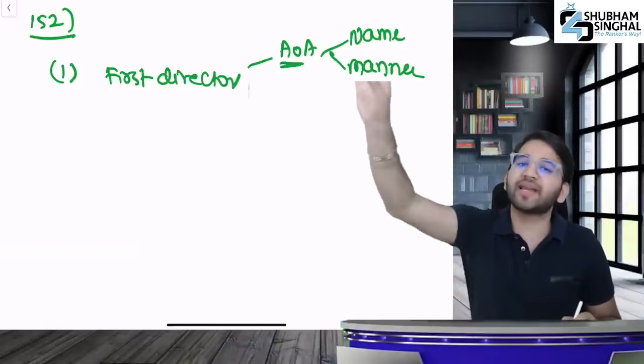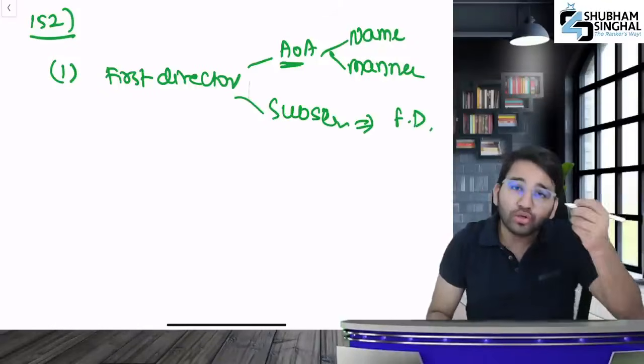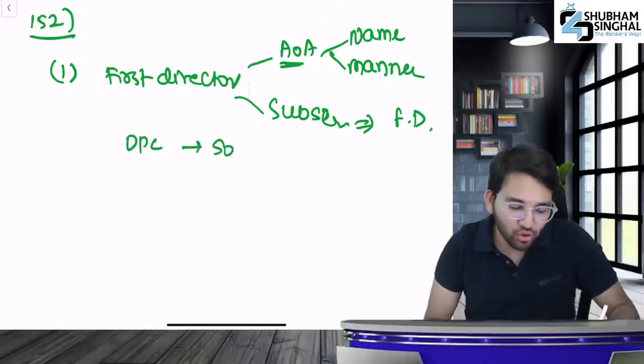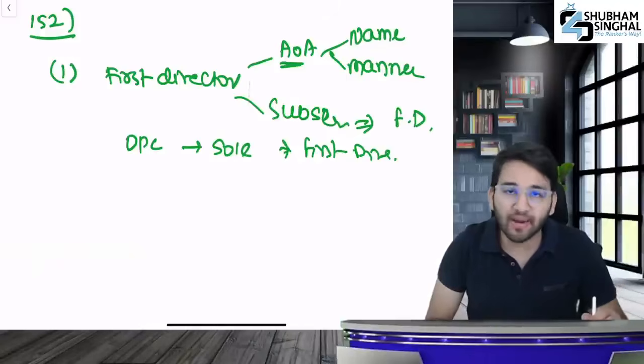If the name of the first director is not mentioned in the AOA, your subscribers to the memorandum will be considered the first directors. And listen, in the case of a one-person company, the sole member is considered the first director. This is the provision for the first director.